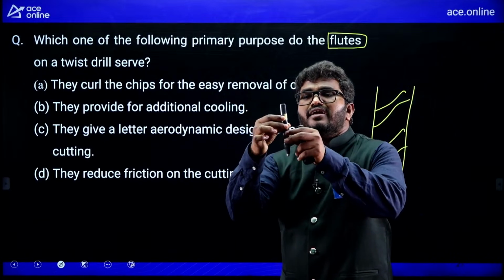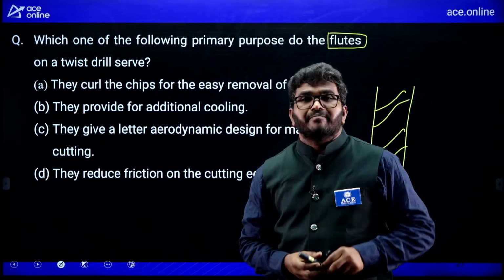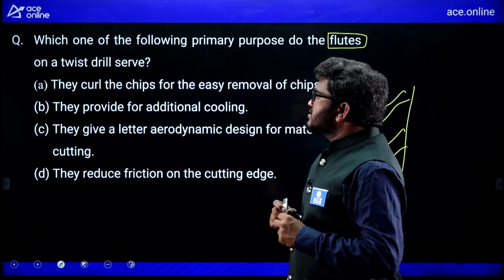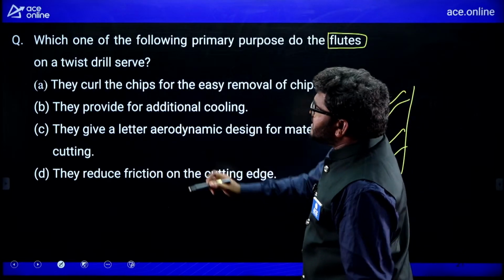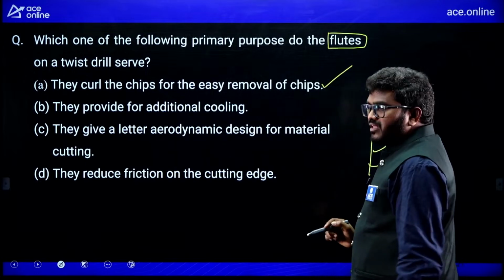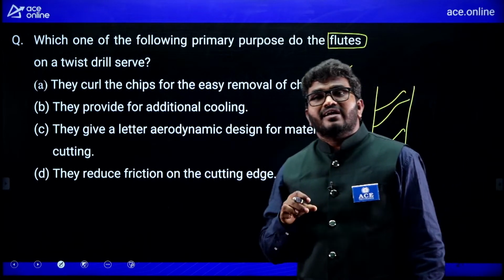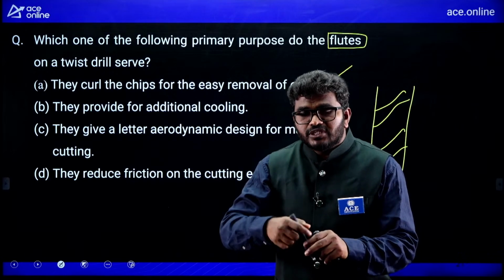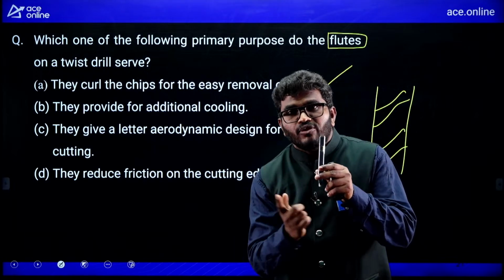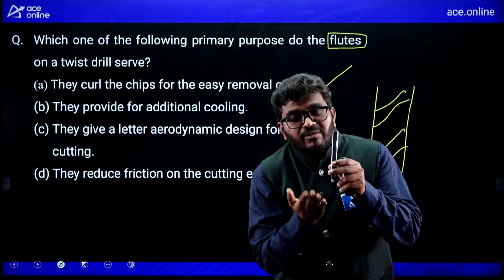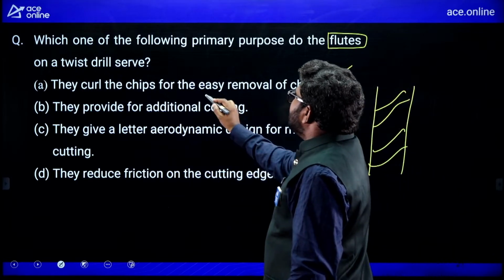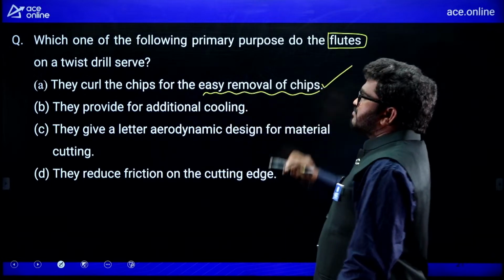Why are we not making a drilling tool as a cylindrical body? Why are we making flutes on a cylindrical body? The reason is, now see what options are given. They curl the chips for the easy removal of the chips. Exactly, this is correct. Remember, the flutes on a drilling tool are provided for the movement of the removed chips, the removed material. The removed material moves from the bottom to the surface of the workpiece material, where it is removed. So it is for easy removal of chips.